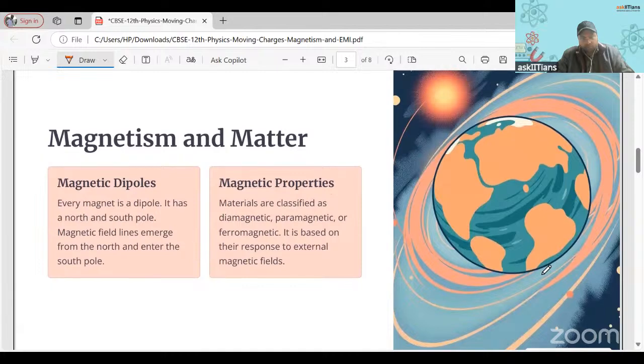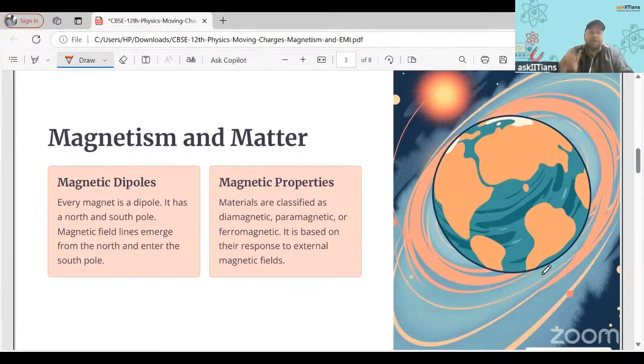All right. So then we get into magnetism and matter, right? Earlier there was Earth's magnetism also, but it's great for you that it has been deleted now, because it seemed complex to many students. So in magnetism and matter, we have only two concepts. One is related to the bar magnet, the magnetic dipoles, because a bar magnet is a magnetic dipole only. You'll be learning it similarly to how you learnt about the electric field due to an electric dipole. So this is very important from the derivation point of view.